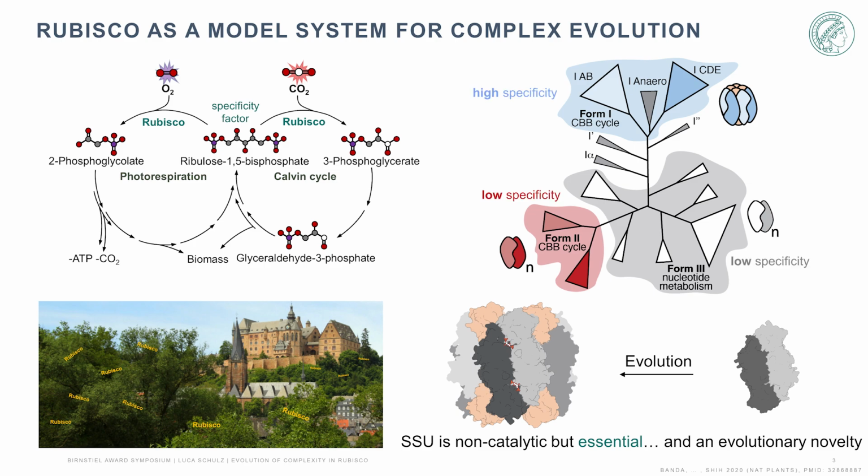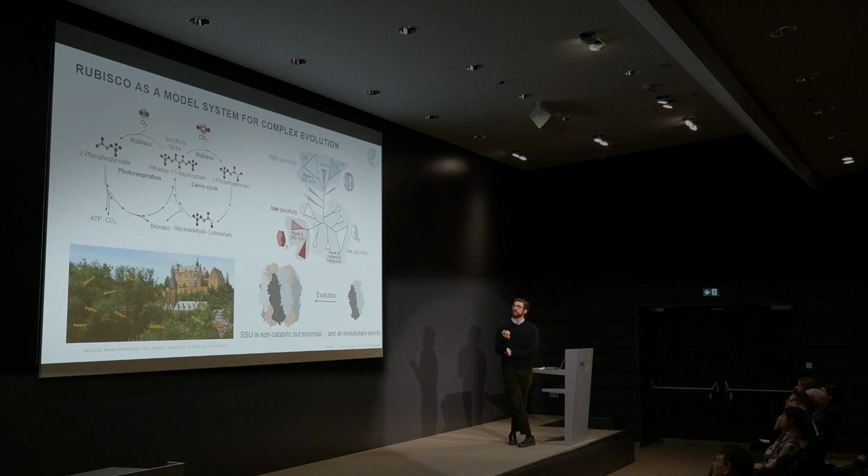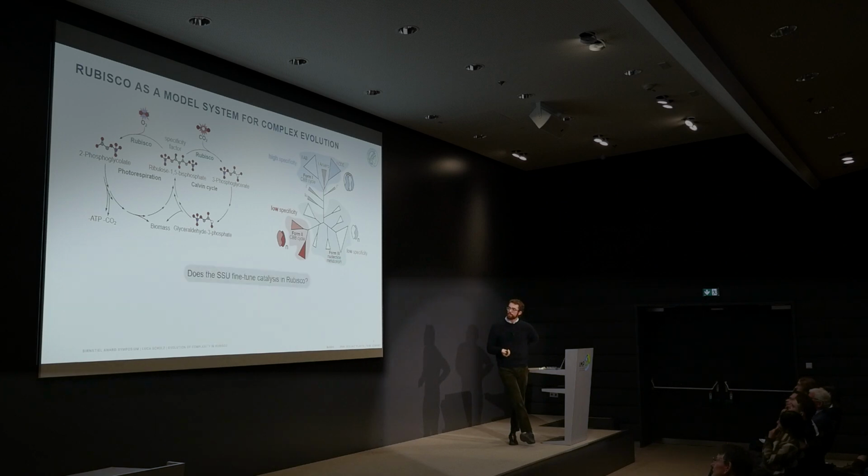The only thing that people were able to think that the small subunit does is that it might improve specificity, but this is purely based on the observation that all of these Rubiscos that contain a small subunit have comparatively high specificity, whereas all of the ones that do not have a small subunit have comparatively low specificity. And we now sought to see whether we can answer this by trying to retrace this evolutionary interval to see what the small subunit does. Basically trying to answer whether or not the small subunit fine-tunes catalysis.